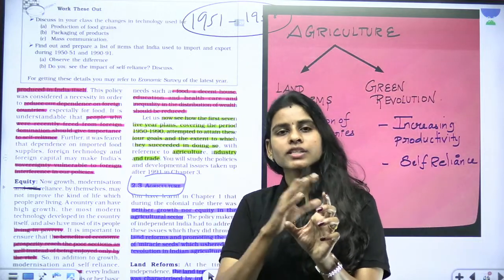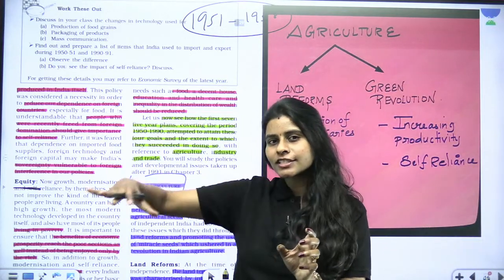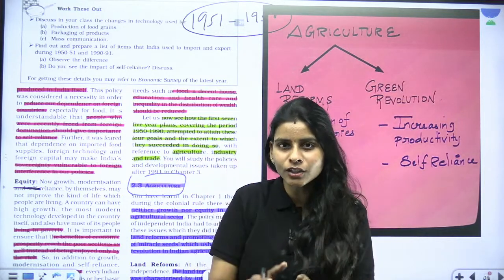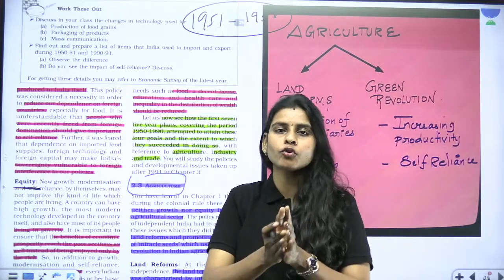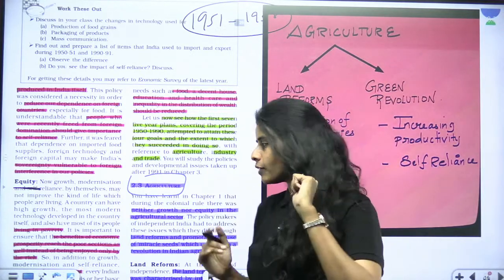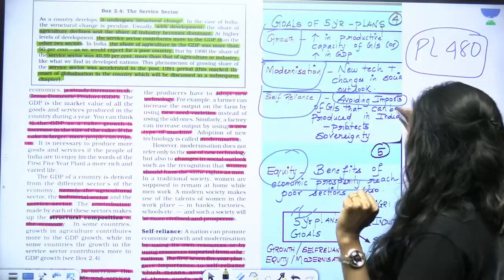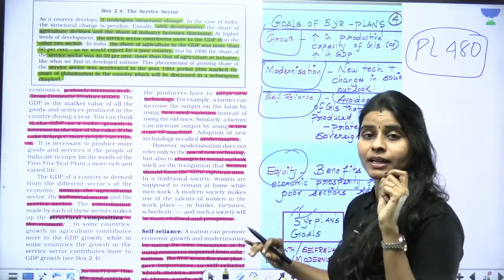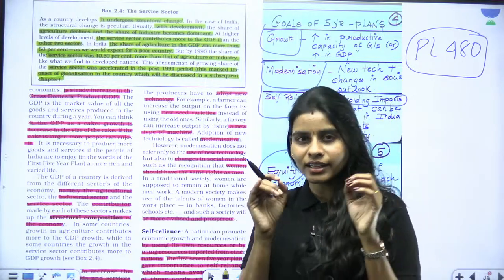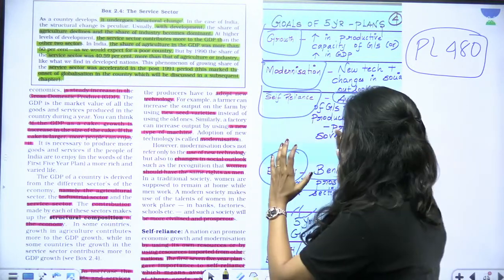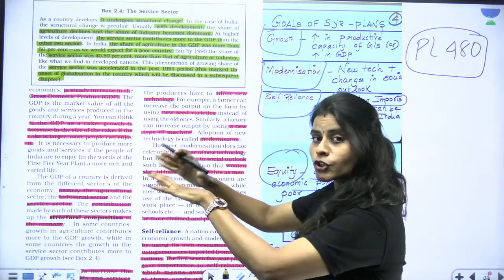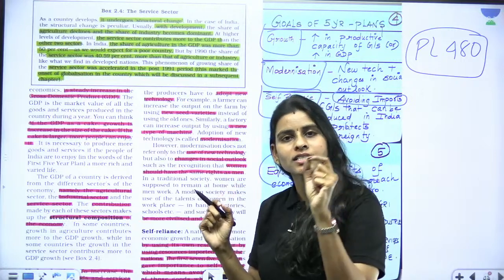Why? After independence, we know that all the sectors of the economy were equally affected. But why did we choose agriculture first as a primary focus in the first 5-year plan? I told you about the goals of 5-year plans right here, but we did not have enough resources in hand to take care of all the goals together in each section of the economy at the same time.